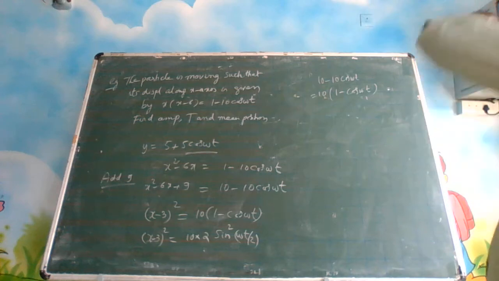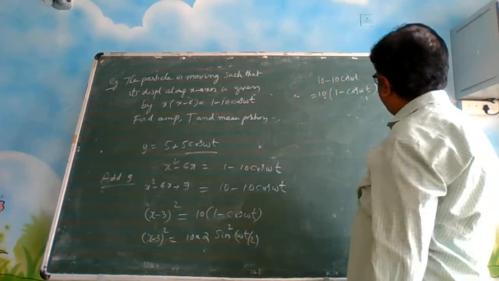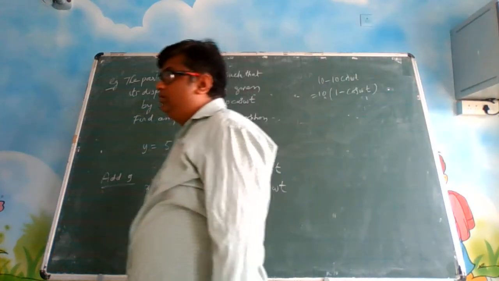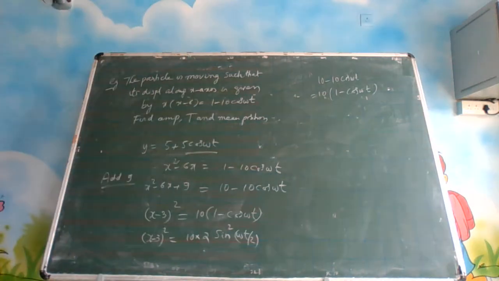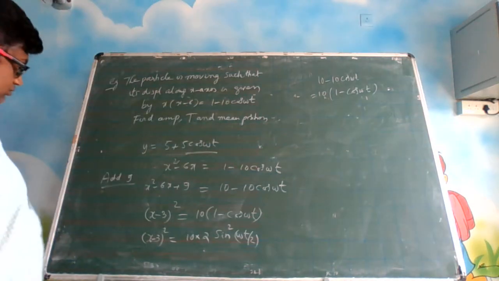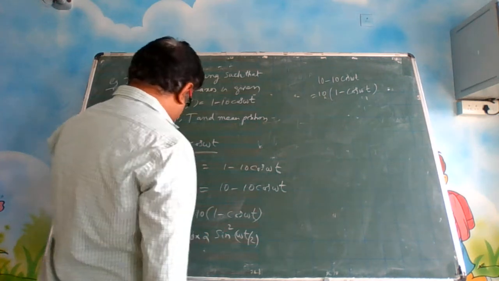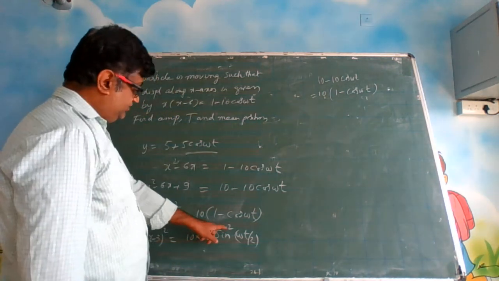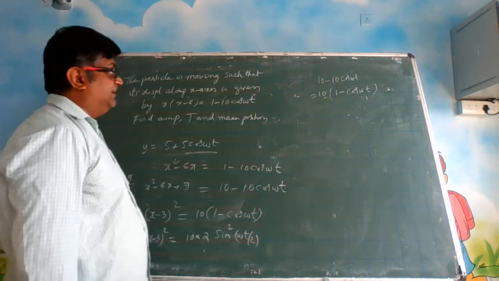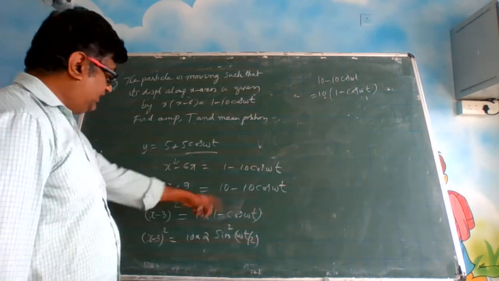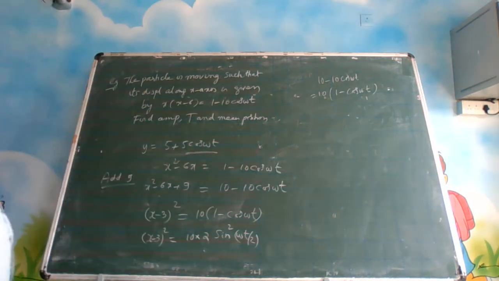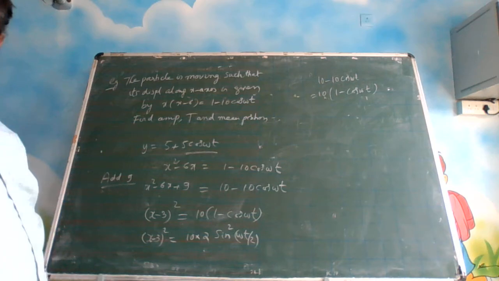So can we write this as 1 minus cos omega t in terms of sine omega t by 2? How to write this? We have to eliminate the sine square. Because if we can eliminate the sine square, we will directly get it in terms of a single sine function. So it will directly convert into our simple harmonic motion, you know.